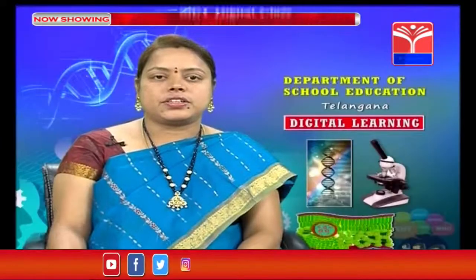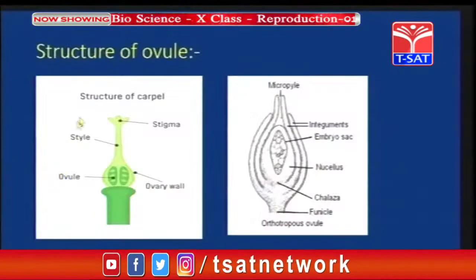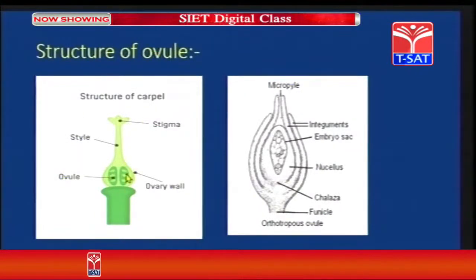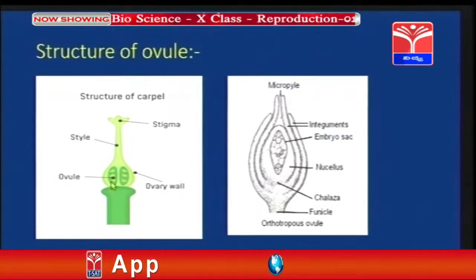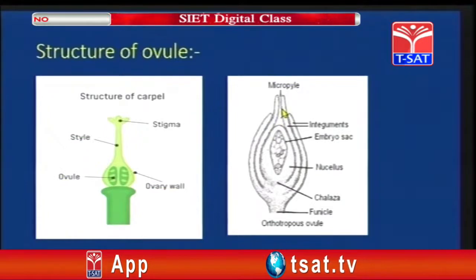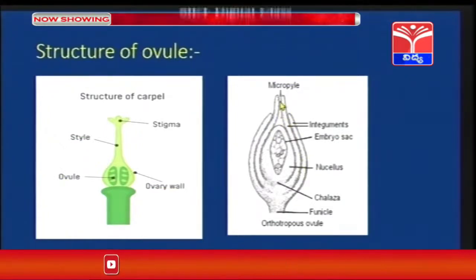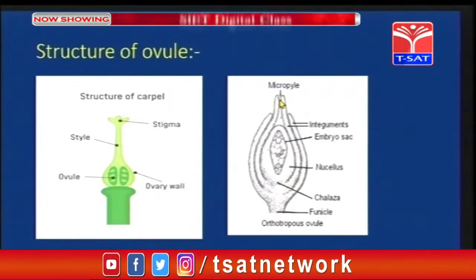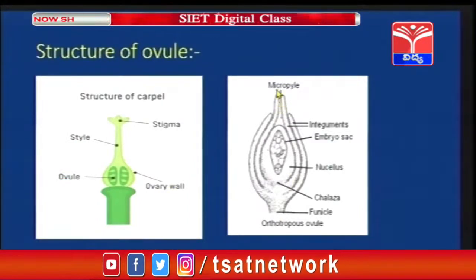Let us study the structure of the ovule. That is nothing but the carpel. It consists of the stigma, style, and ovary. Now we are going to study the ovary part. So, when you look at this ovule, it has an outer integument and an inner integument. And as you can see over here, the narrow part is called the micropyle.